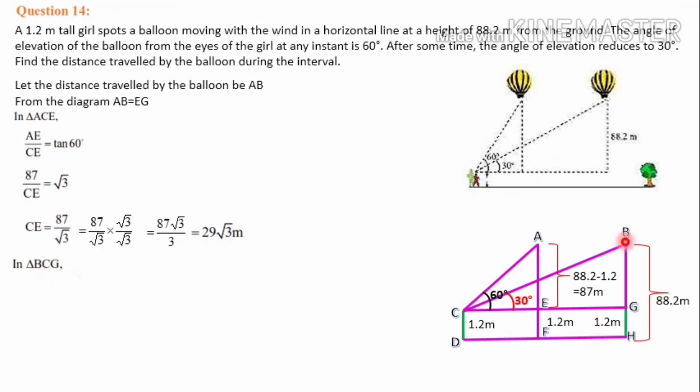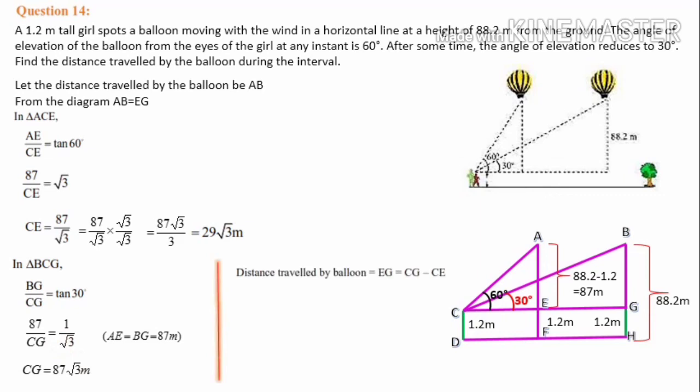Next, in triangle BCG, the angle is 30 degrees, the opposite side is BG, and the adjacent side is CG. So BG by CG is equal to tan 30. BG we know is 87, because AE and BG are the same length. 87 meters is the length of AE, so BG is also 87 meters. We substitute 87 by CG, which is unknown for us, equal to 1 by root 3, the value of tan 30. Therefore CG is equal to 87 into root 3, that is 87 root 3 meters.